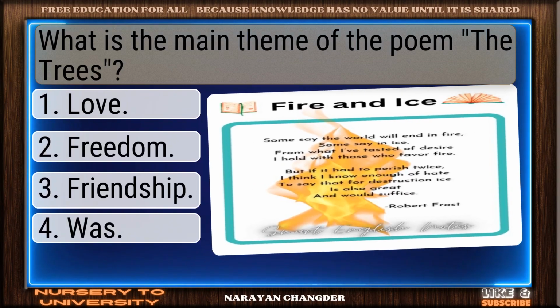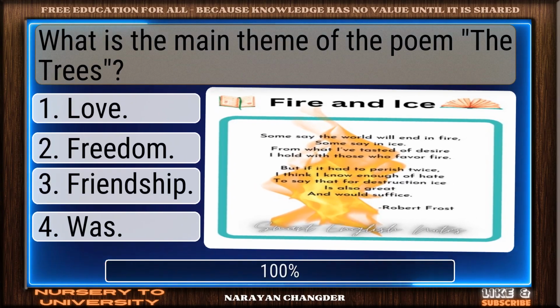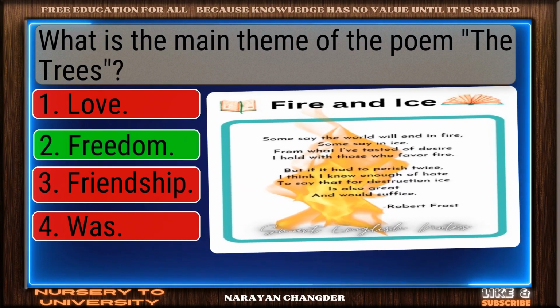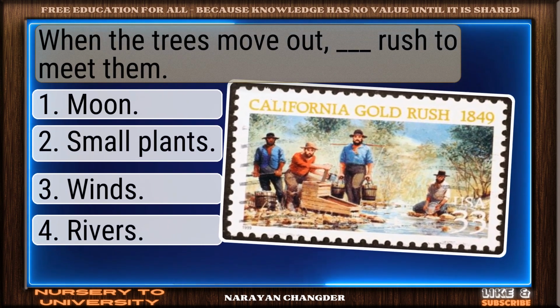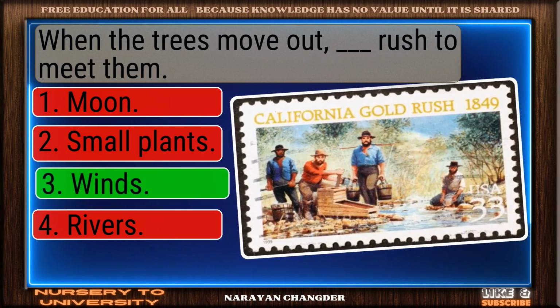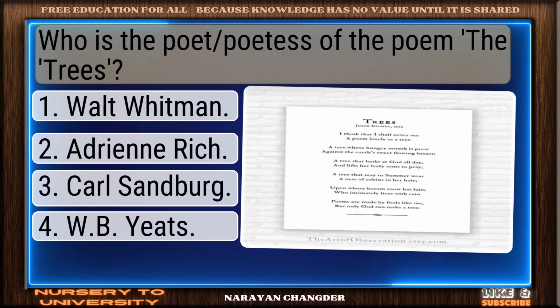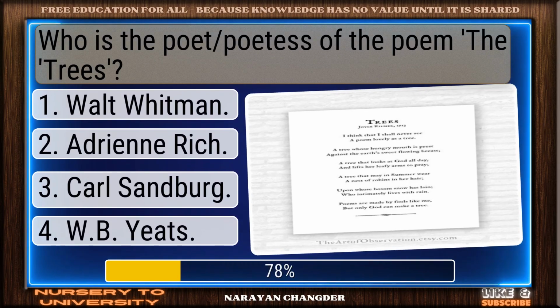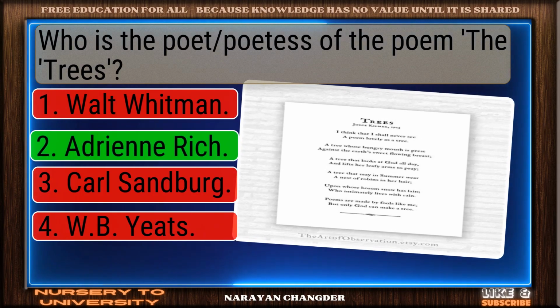What is the main theme of the poem, The Trees? Great thinking. Freedom is the right choice. When the trees move out, dash rush to meet them. Correct. Winds is the right answer. Who is the poetess of the poem, The Trees? You got it. Your choice, Adrienne Rich, is right.